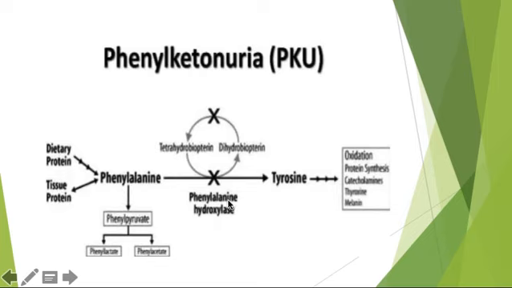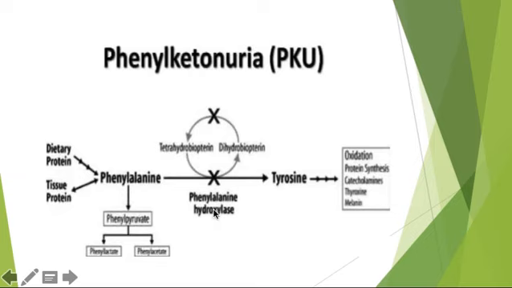Phenylalanine, in the presence of the phenylalanine hydroxylase enzyme, which requires tetrahydrobiopterin that gets converted to dihydrobiopterin in a reversible reaction, gets converted to tyrosine. This tyrosine leads to formation of catecholamines, thyroxine, melatonin, serotonin and so on. This is the normal metabolism of phenylalanine.